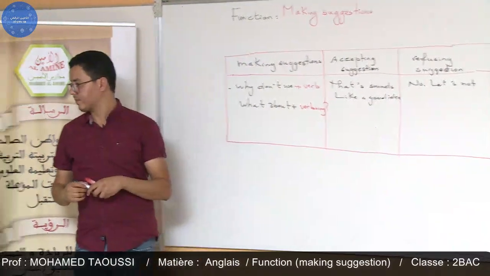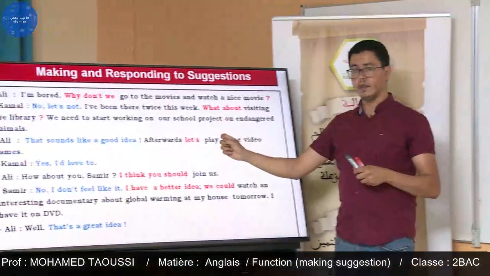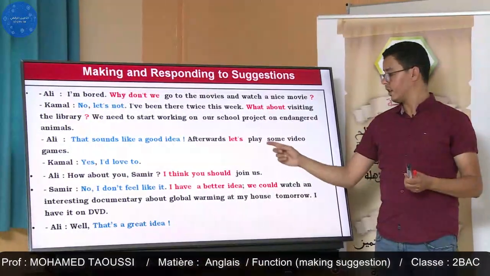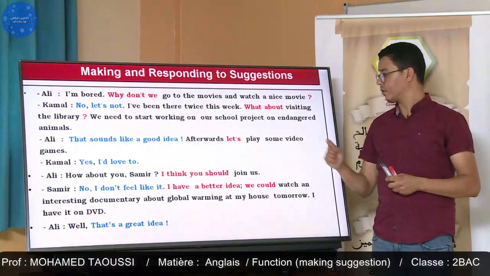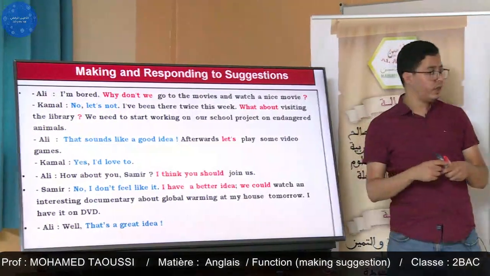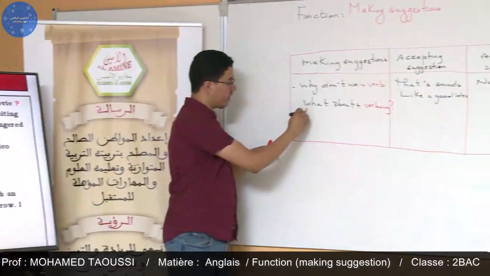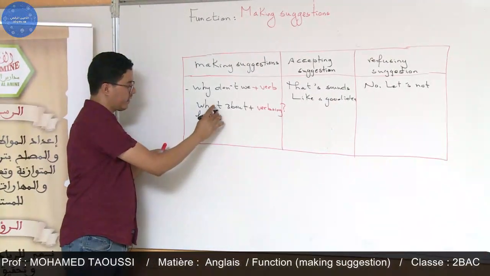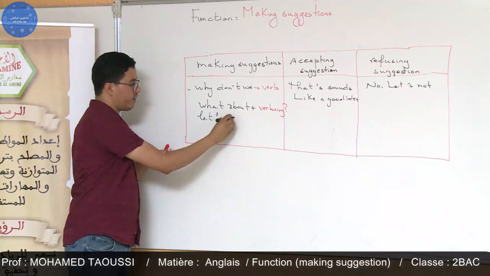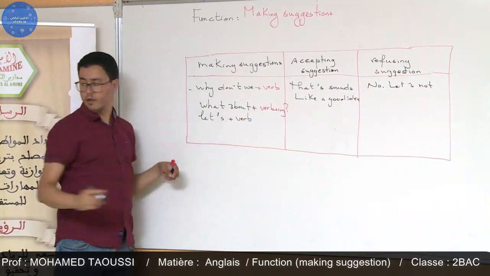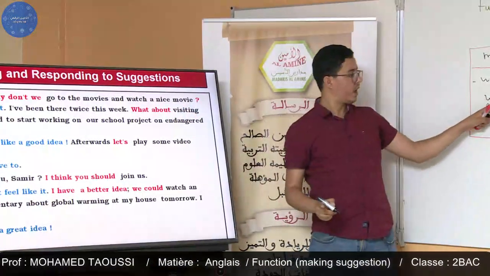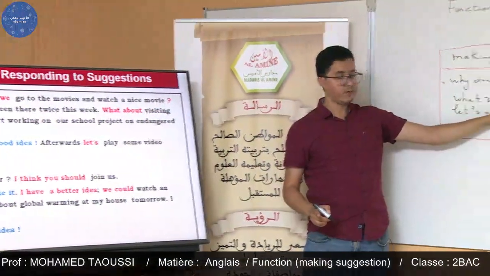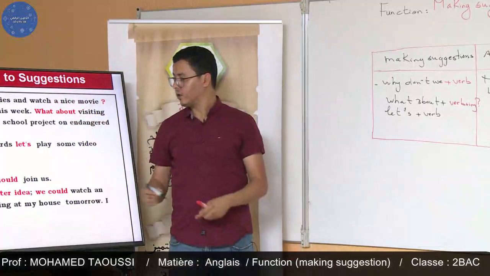After that, Ali suggests again to play some video games after doing school projects. So here he suggests and he says, let's. Let's is followed also by a verb. So let's play. We said before, how about visiting? So what about, or how about, plus verb plus ing. Then why don't we?